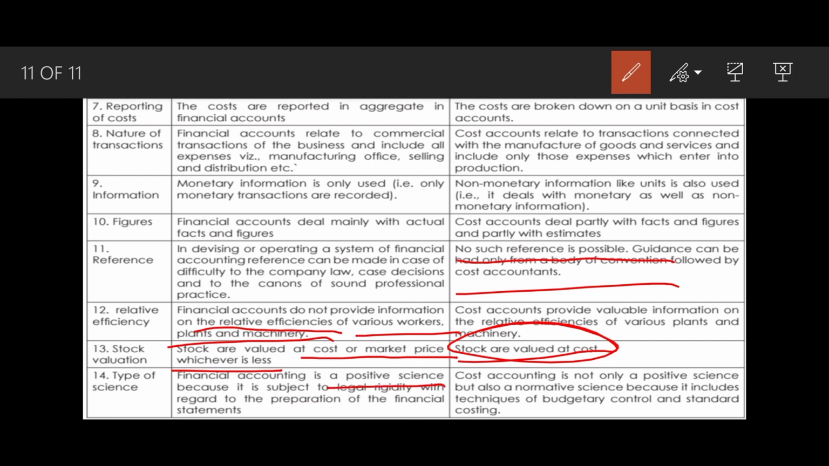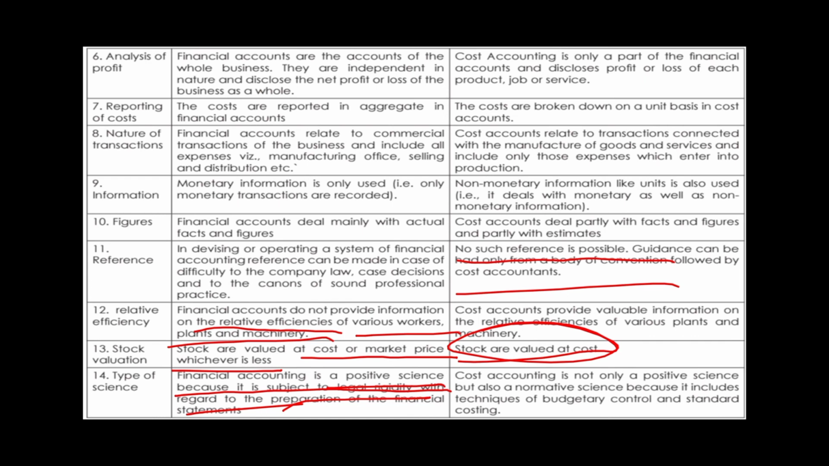Type of science. Financial accounting is a positive science because it's subject to legal rigidity with regard to preparation of financial statements. Cost accounting is not only a positive science but also a normative science because it includes techniques of budgetary control and standard costing. So this was the difference between financial accounting and cost accounting.